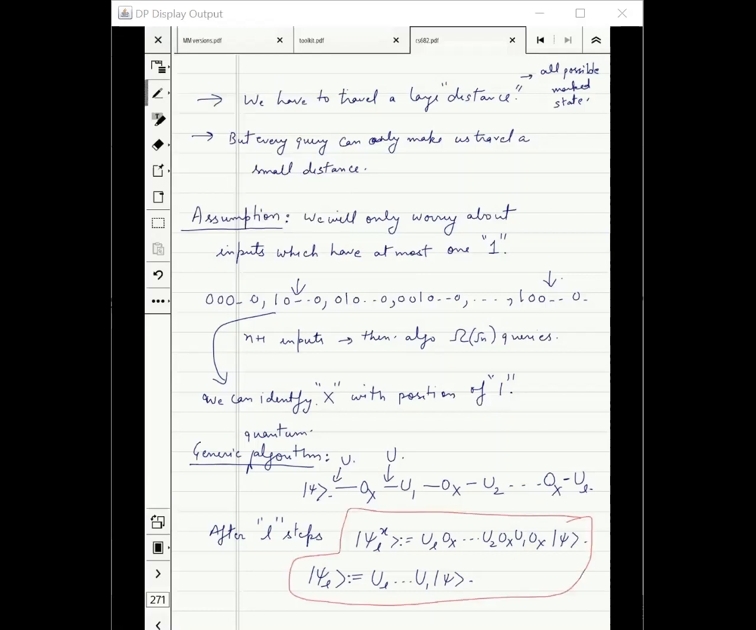So what is psi L? Psi L I am defining as the state which is unitary UL, then U(L-1), down to U1, applied on the starting state psi. But you can also think of this state as psi L on the input 0. Because when the input is 0, the oracle will not do anything. It will act as an identity.